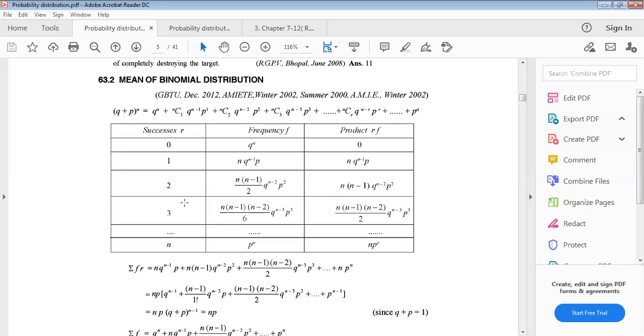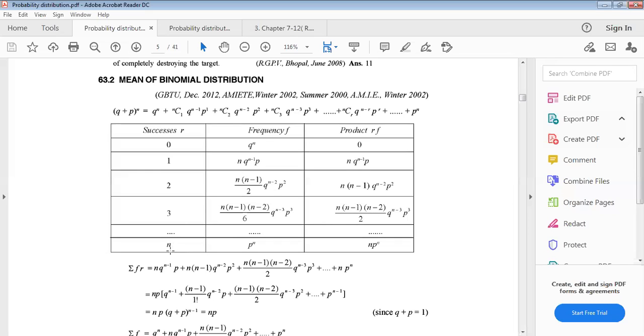Now for r equals 3, this is the binomial expansion term for individual r. nC3 by the combination formula is n into n minus 1 into n minus 2 divided by factorial 3. Factorial 3 means 3 into 2 into 1, that is 6. Multiplying by 3, the 6 and 3 cancel with 2. This is the third column.